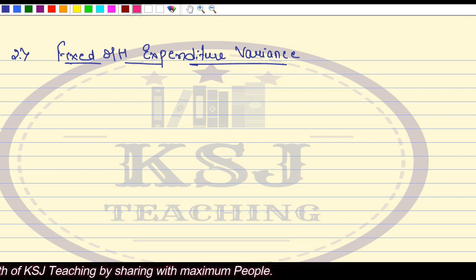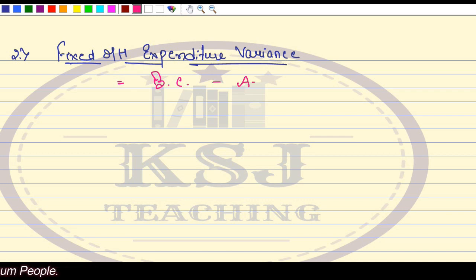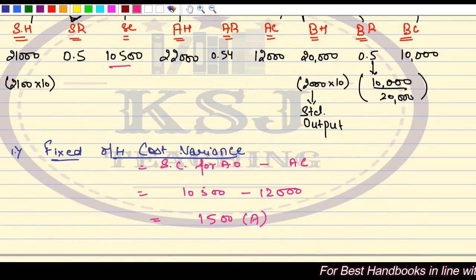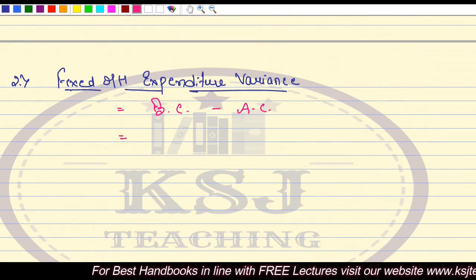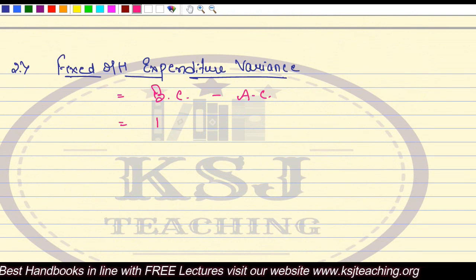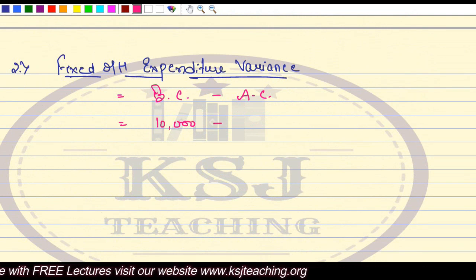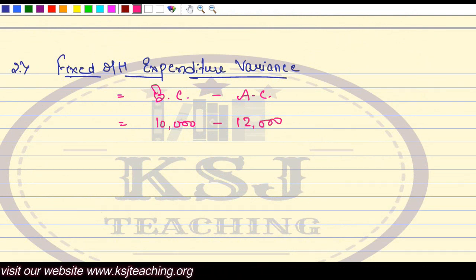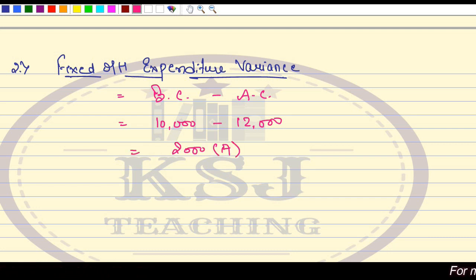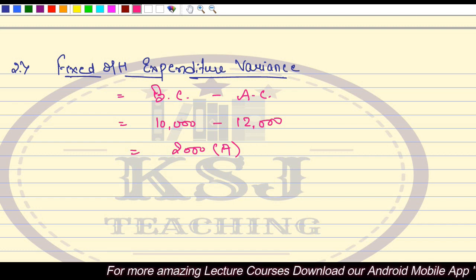This is budgeted cost minus actual cost. Your budgeted cost in this case is 10,000, and the actual cost is 12,000. So budgeted cost 10,000 minus actual cost 12,000 gives again an adverse variance of 2,000. Any doubts?